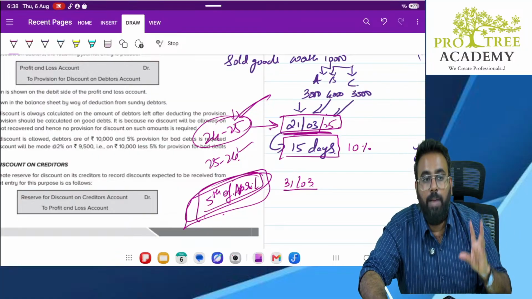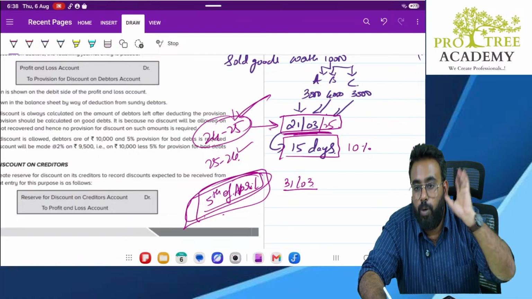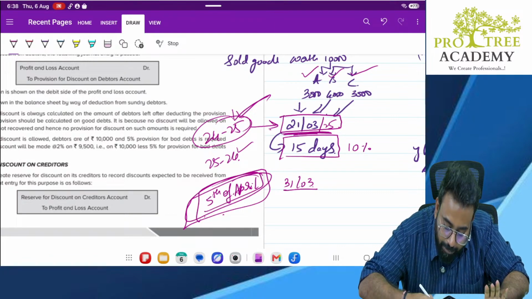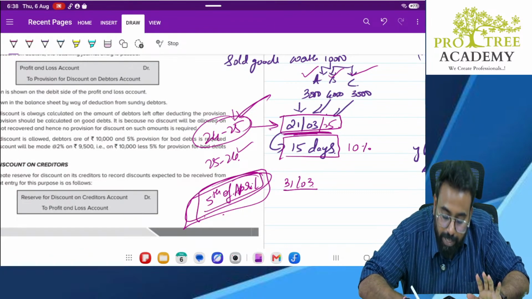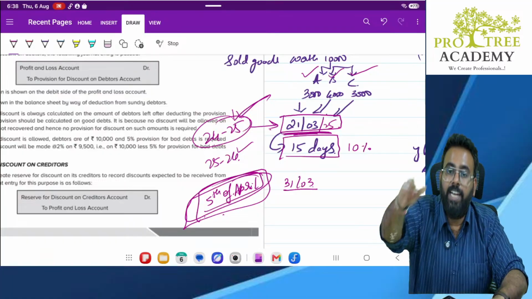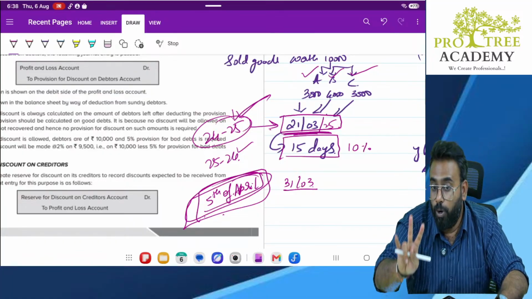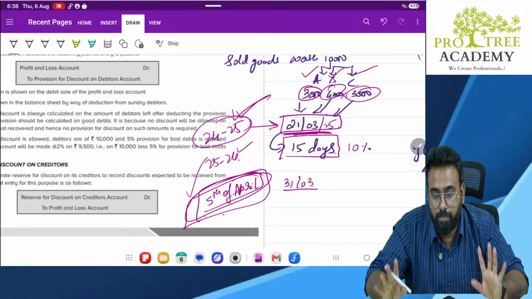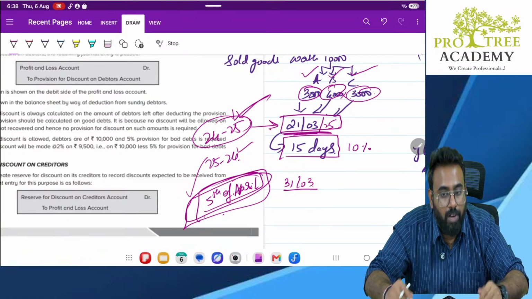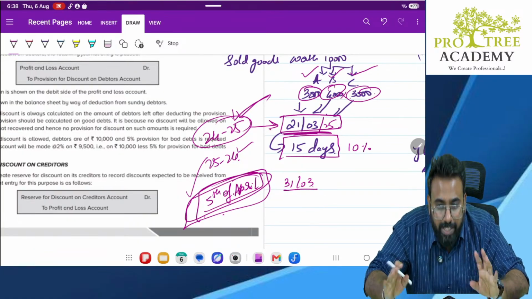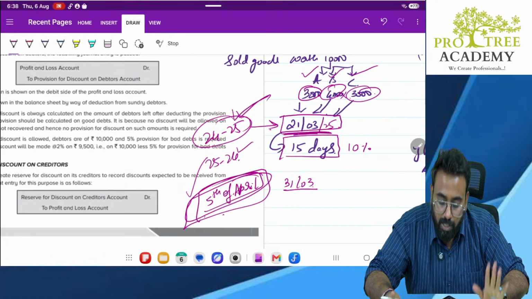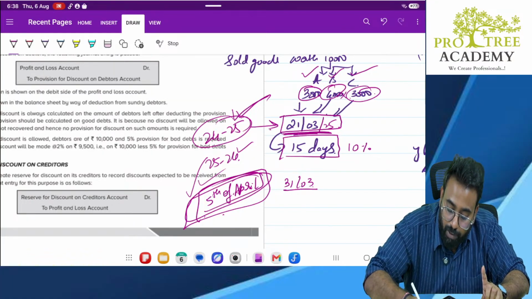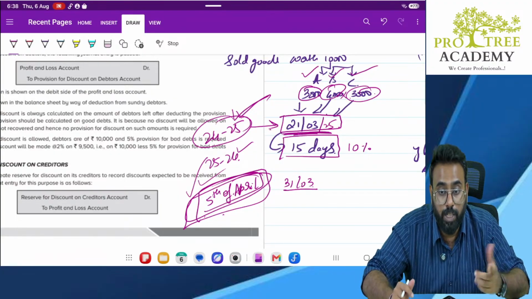Can we know? I mean, can we have a probable outcome? Say, for example, I will take Mr. A will definitely make payment by 5th April, sir. Mr. B, doubtful, sir. Mr. C, guarantee he will make the payment. So, we know 2 people are going to avail the discount. We have probable outcome. Yes, we are not sure. They have not yet availed the discount, but we think they will avail the discount. Correct? So, when we know already that they will avail the discount, can we record a provision entry here only? Can we make the provision for the discount?